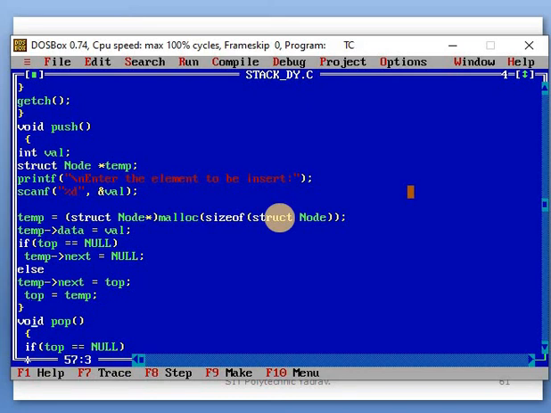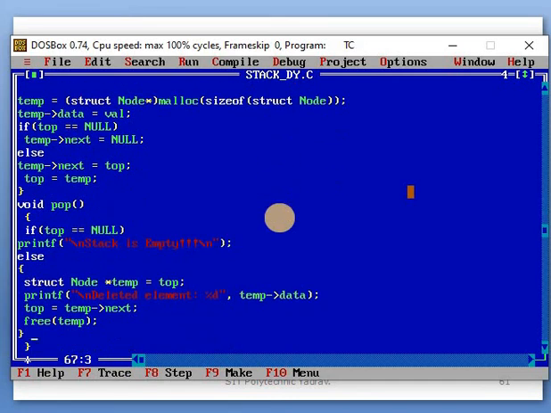After that, the pop function. First of all, check whether the stack is empty or not. If it is not empty, then the else part is executed, in which an element will be deleted. Which element? Here also a pointer is used. The members are accessed using the syntax: pointer name, then the arrow operator, then the member name of that structure.